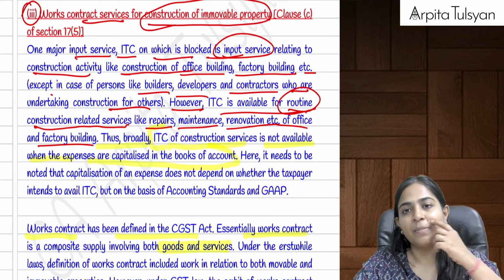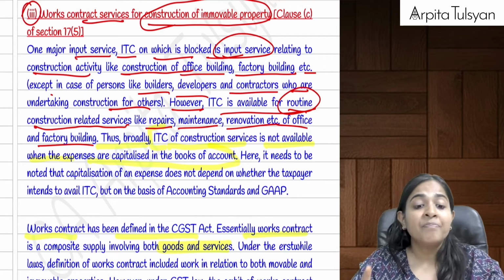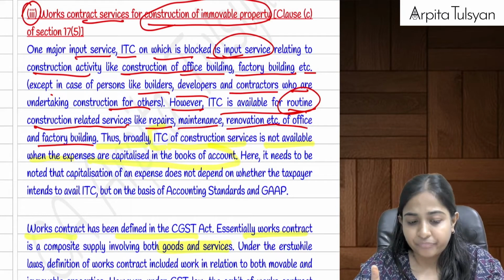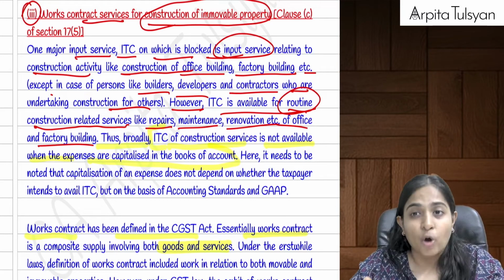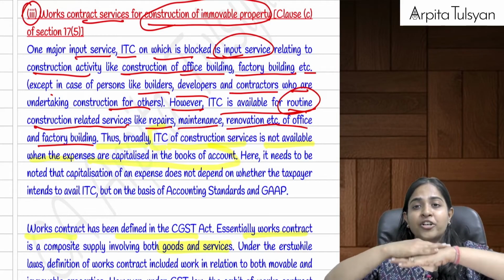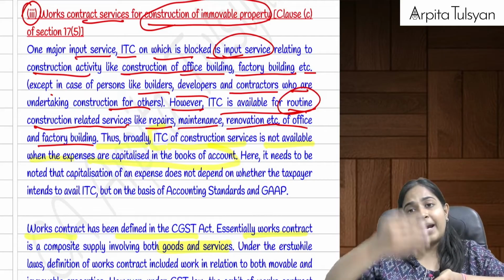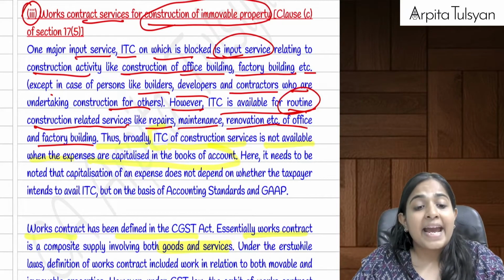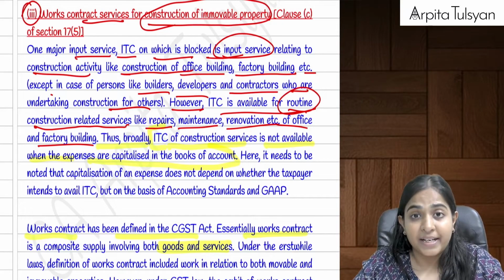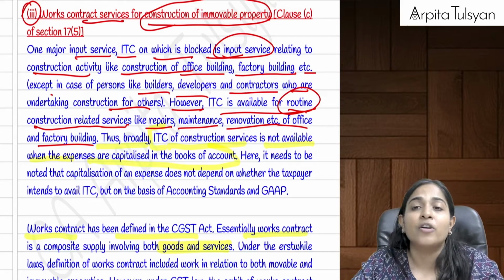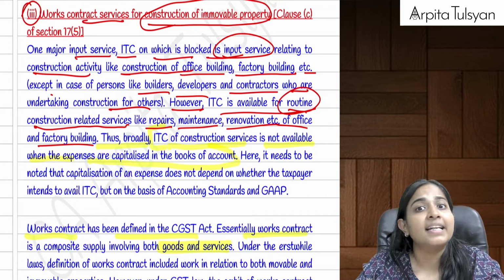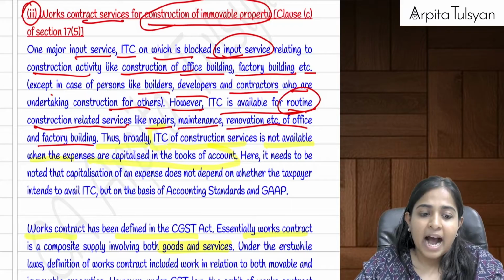One more thing: in case of immovable property, plant and machinery is not included. Support structure to that plant and machinery is not included. Foundation of that plant and machinery is not included. Any expenditure not capitalized, meaning charged to P&L, is not works contract, or we can say it is not an immovable property. Are you able to understand this?